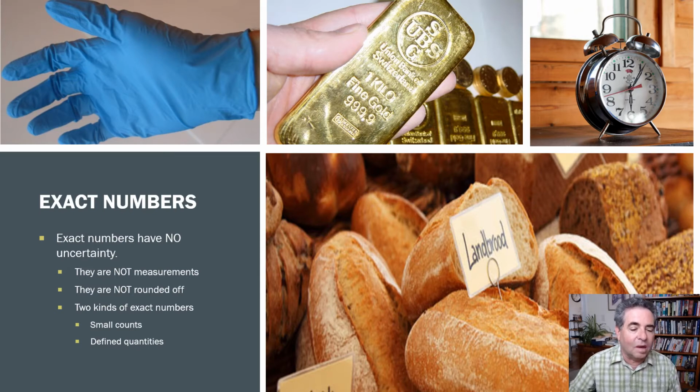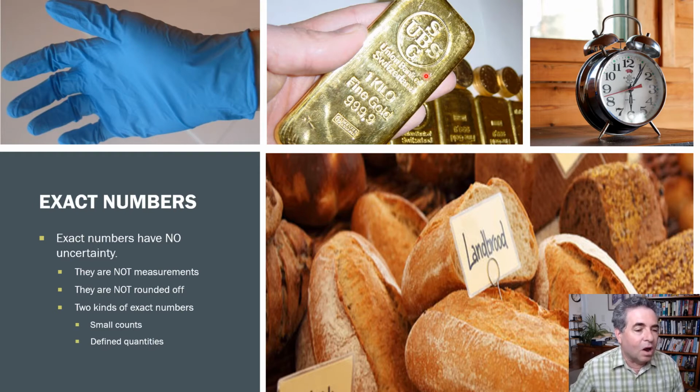Let's look at some examples on this slide here. Here I've got a glove, and there are exactly 5 fingers. That's a small count. But if I were to measure the length of one of the fingers, that would be a measurement. It would have some uncertainty in it. It would not be exact.